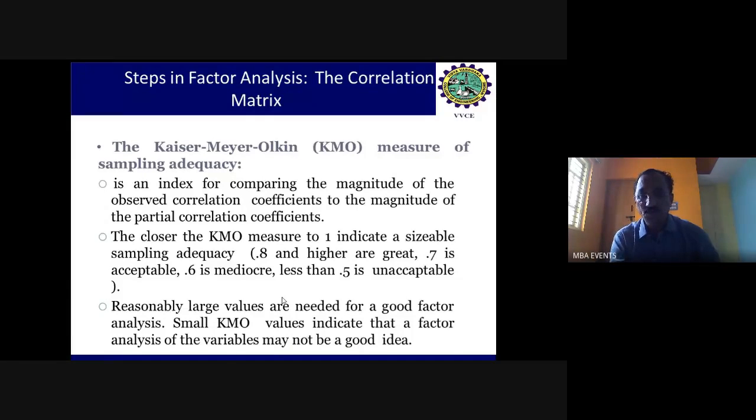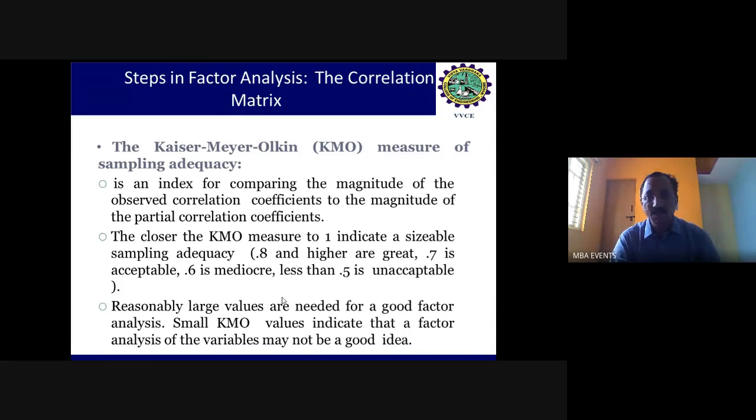So these factors should be loaded by at least the minimum number of items, and each item should be answered by at least some required sample size. That's what we call sampling adequacy. If the sampling adequacy is not met, then factors themselves are not going to generate, even though you make n number of attempts in the SPSS tool; you cannot get the appropriate loadings for the factors.